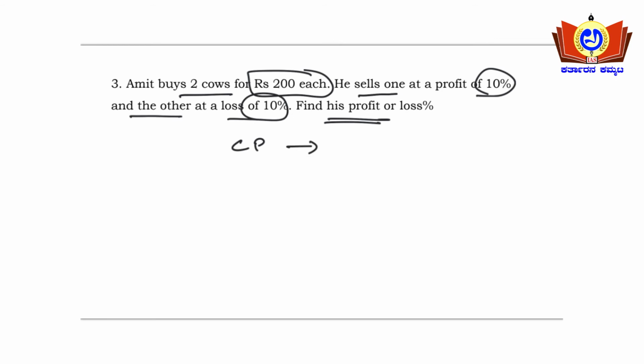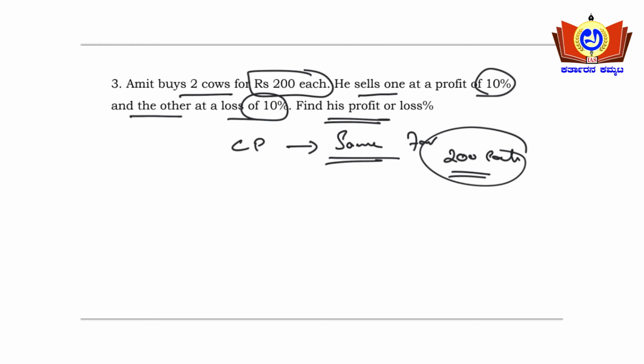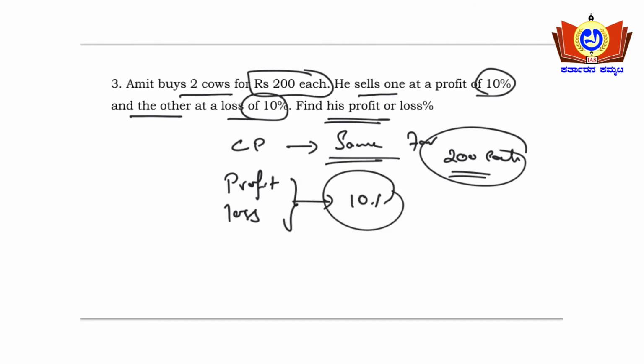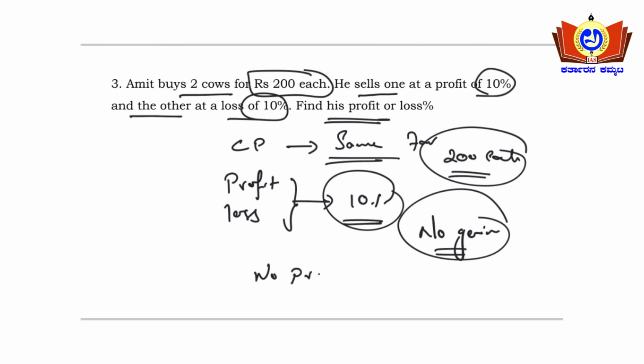The cost price is the same for 2 cows, 200 each. When the cost price is the same and the profit and loss are both of the same percentage, 10%, then there will be no gain, that is, no profit and no loss.